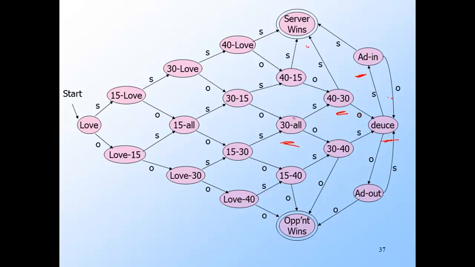That is, here, 30-all goes to 40-30 on S, and deuce goes to add-in on S. But we know that those two states are indistinguishable, so we'll never be able to distinguish 30-all from deuce by a sequence beginning with S. And further, on input O, 30-all goes to 30-40, and deuce goes to add-out, and we said we can't distinguish these two states. So there's no string whatsoever that can distinguish 30-all from deuce.